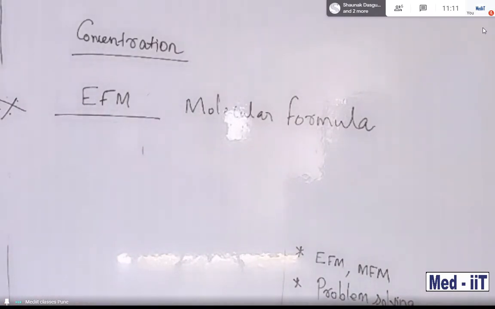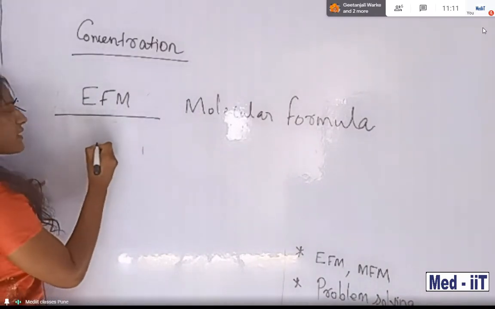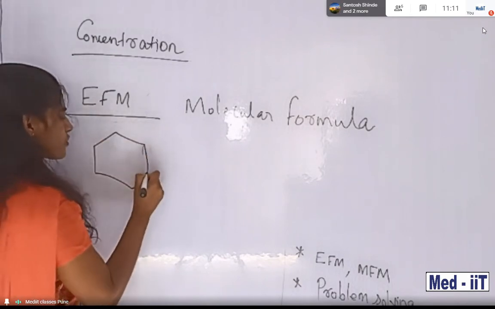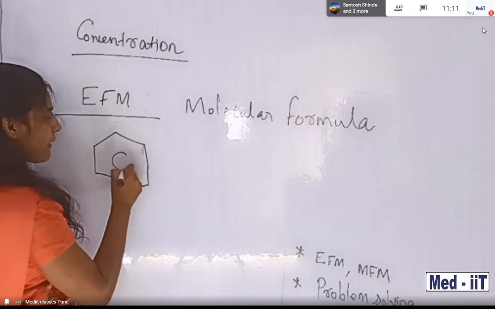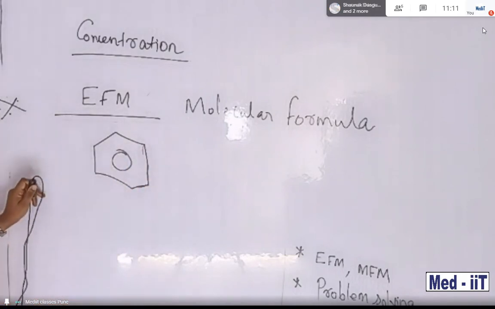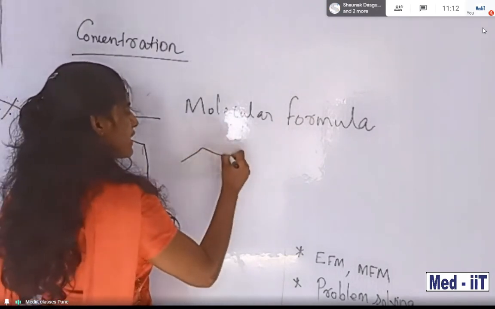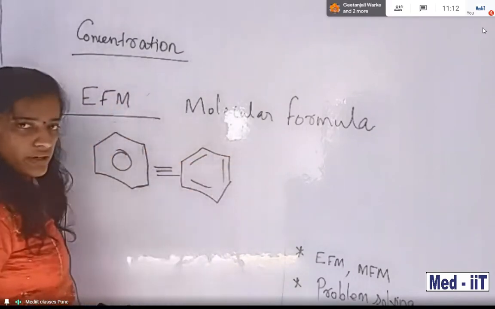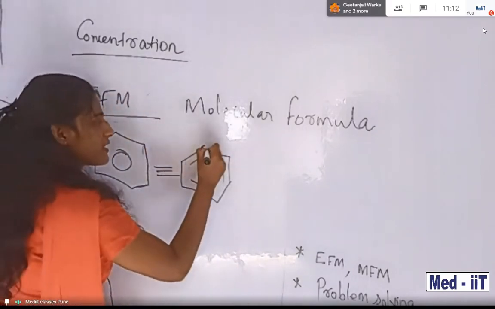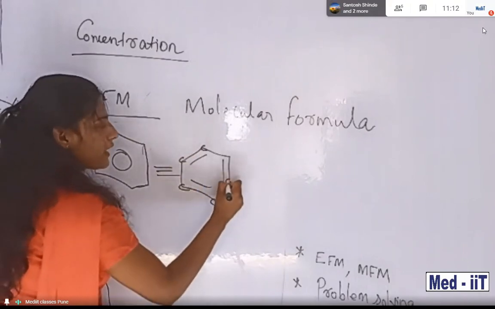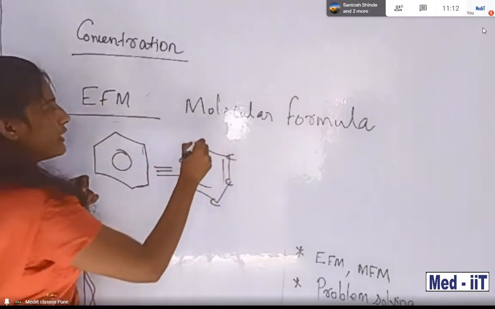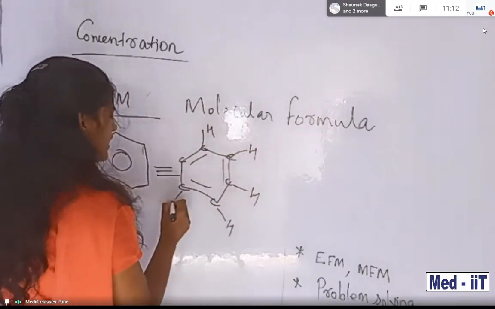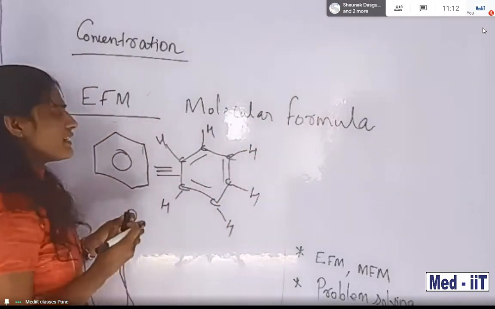So it becomes easy. Look now students, benzene. Do you know benzene in organic chemistry? This is benzene, right? This is equivalent to alternate double bonds. Each of these is carbon, carbon, carbon, carbon, carbon, carbon, and each is bonded by hydrogen. I think you are familiar with those terms. This is benzene.